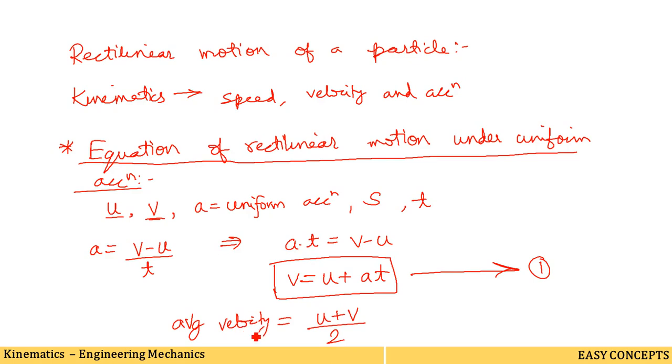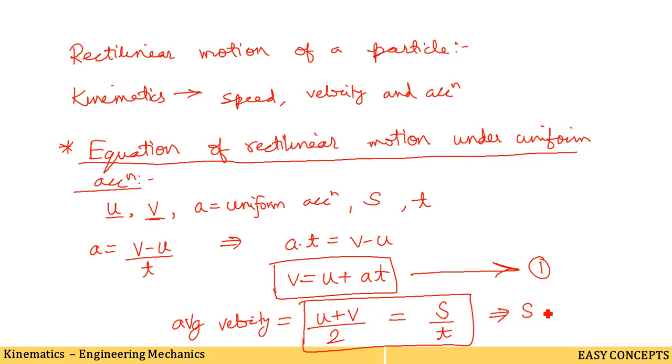Again, average velocity is the rate of change of displacement with respect to time. We also know this. What is the meaning of average velocity? Average velocity is the rate of change of displacement with time. So we can also write it as displacement by time, s divided by t. So equating these two terms, (u plus v) by 2 is equal to s by t.